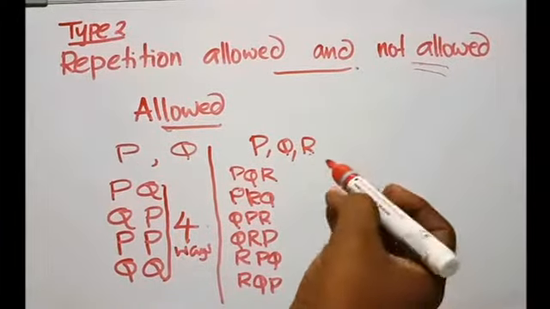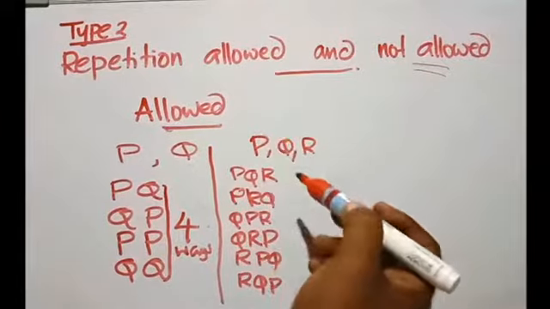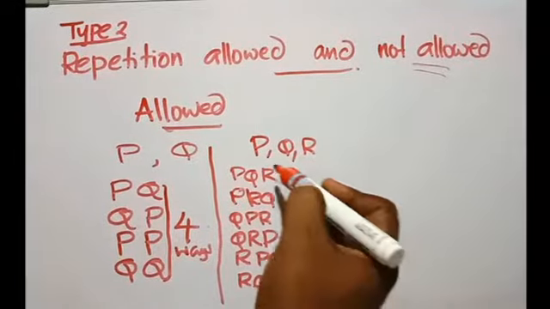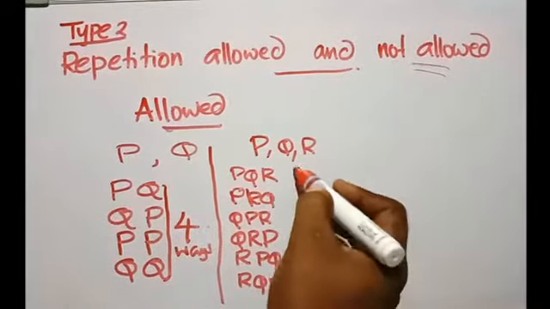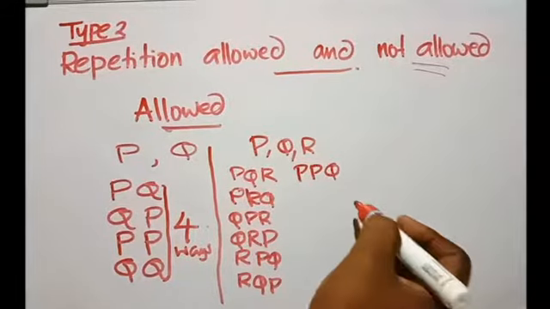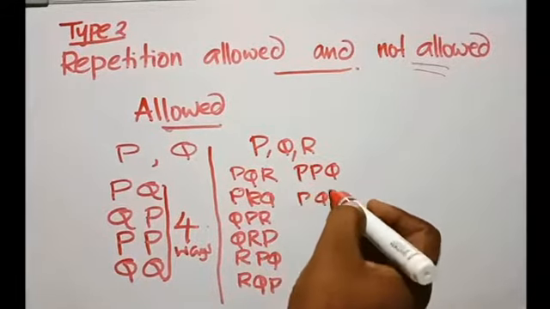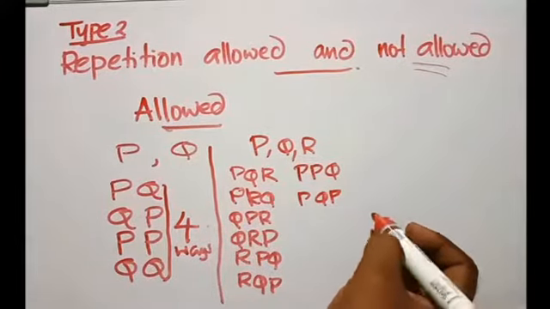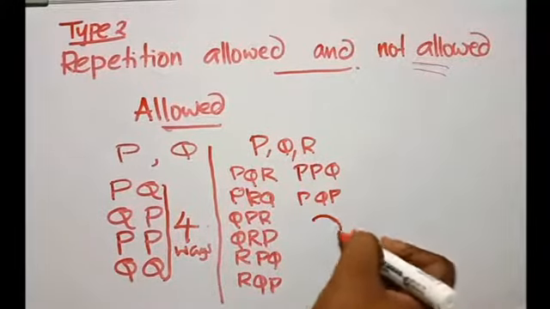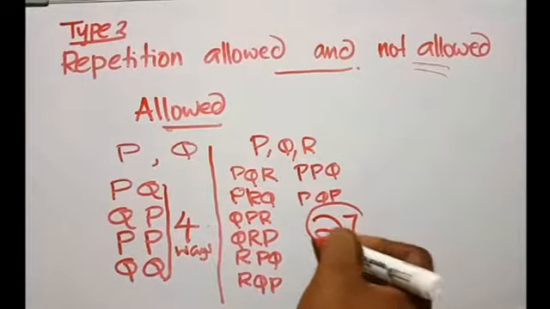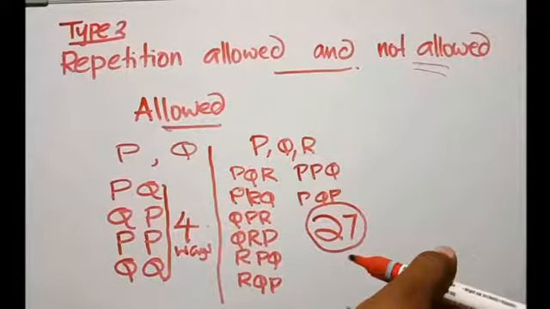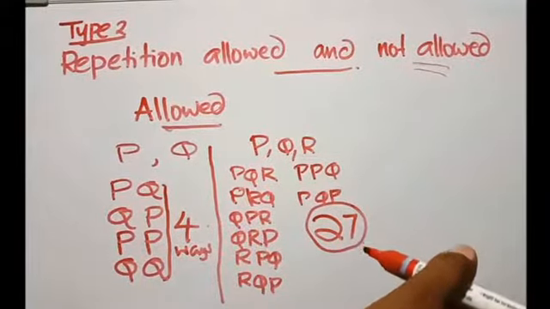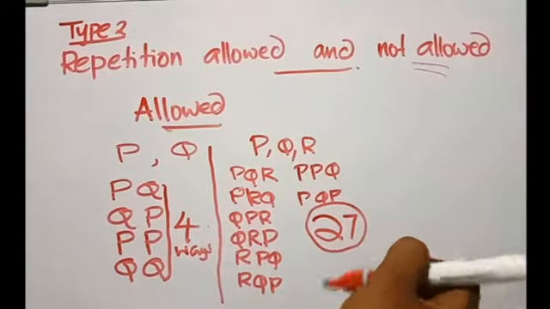Now when we think about repetition allowed, there you find more categories like PPQ, PQP, like this. Can you guess how many arrangements can be done? 27 arrangements can be done here. 27 ways we can arrange it.